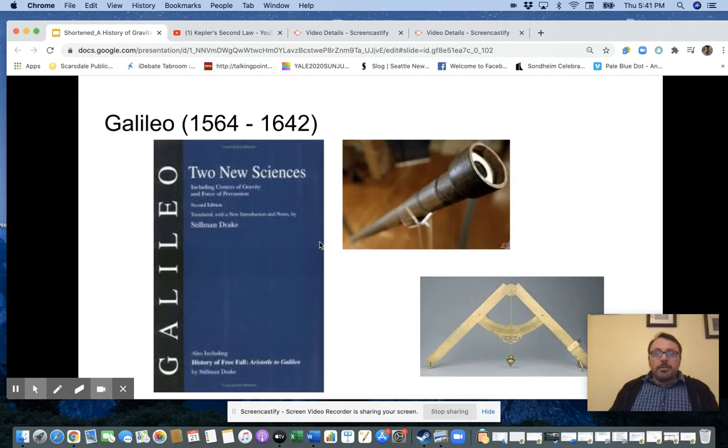Galileo wrote a book. The book is called The Two New Sciences. And in that book, the two new sciences were astronomy and kinematics. We actually have already explored kinematics, because all of our kinematic equations come out of the two new sciences. We also know the law of falling bodies that comes out of the two new sciences. Two other things that Galileo did.